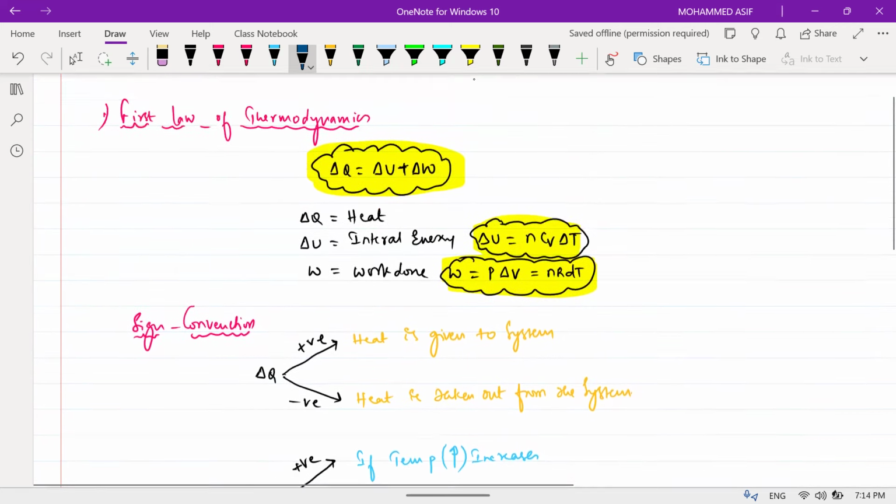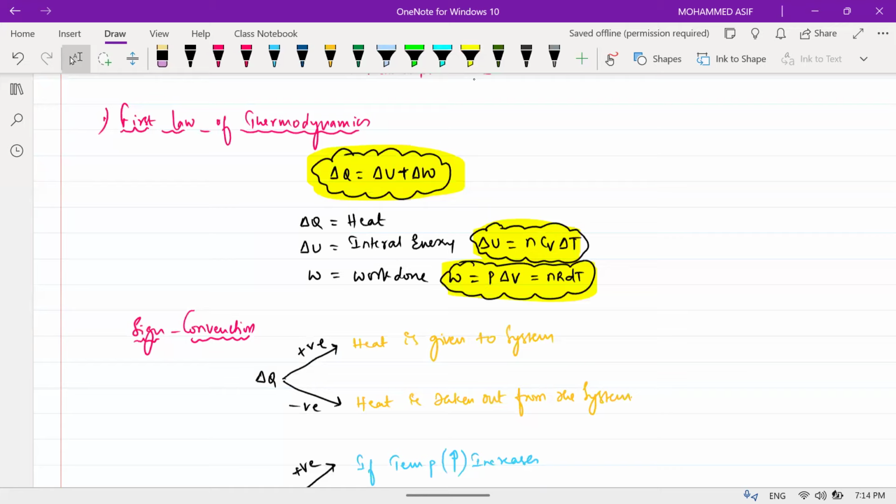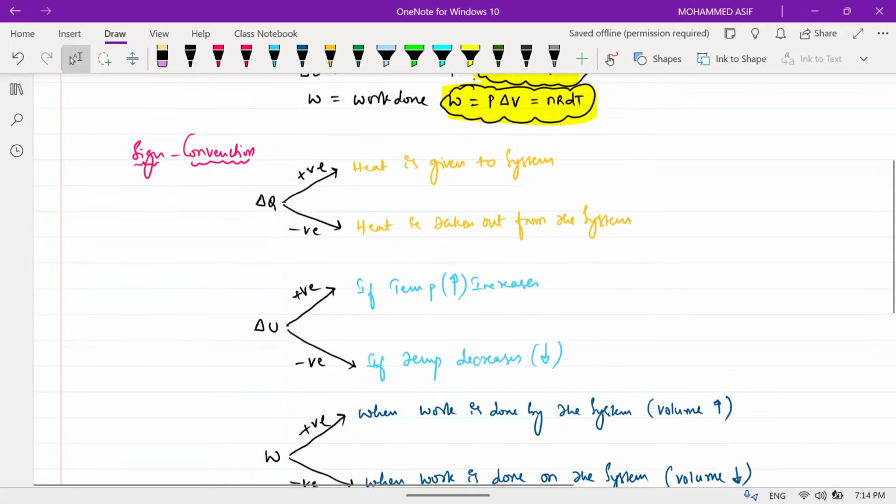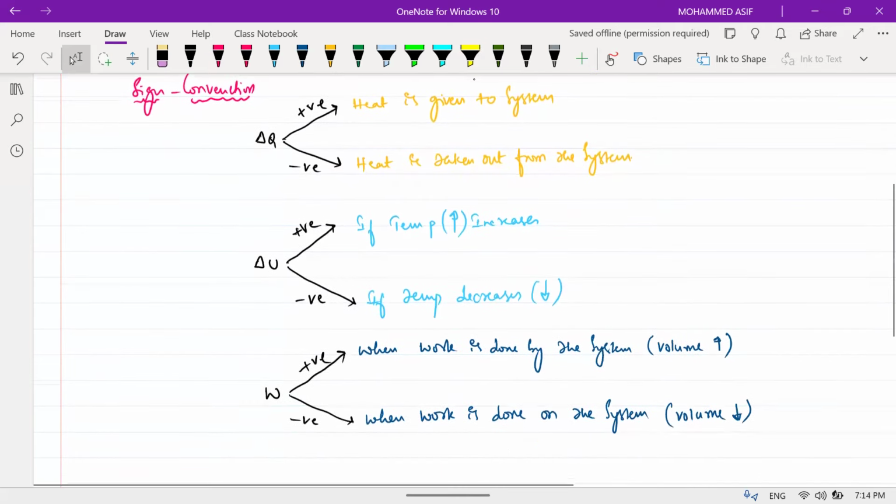Once again, delta Q is equal to delta U plus delta W. Delta Q is nothing but heat, delta U is internal energy, and W is work done. Delta Q is positive when heat is given to the system, and negative when heat is taken out from the system. Internal energy is positive when temperature increases, and negative when temperature decreases, because internal energy depends upon the change in temperature.